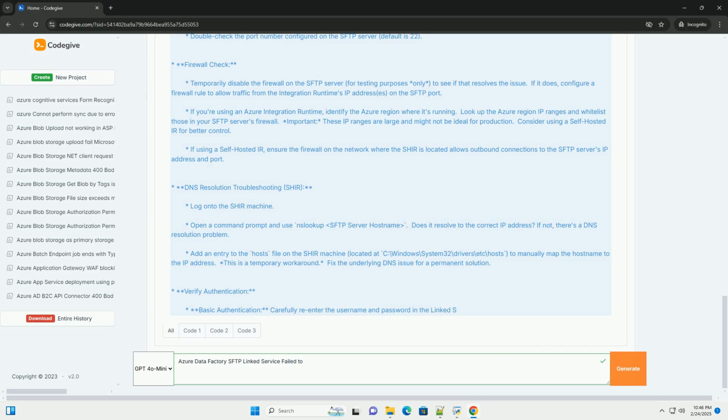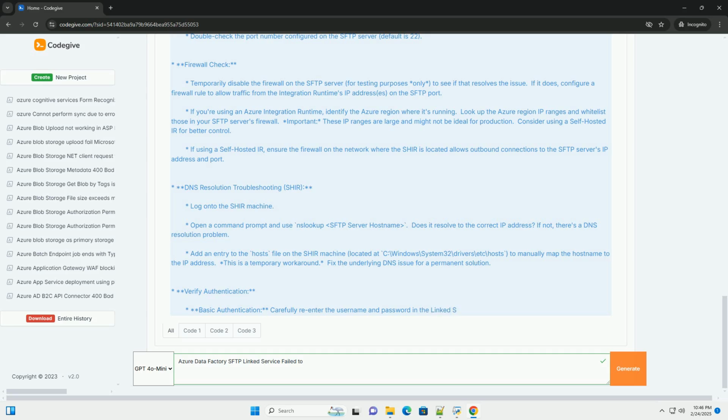SSH key authentication. Ensure the private key file is valid and uncorrupted. The public key corresponding to the private key must be correctly configured on the SFTP server for the user account. The exact location and format for storing public keys varies depending on the SFTP server implementation, for example